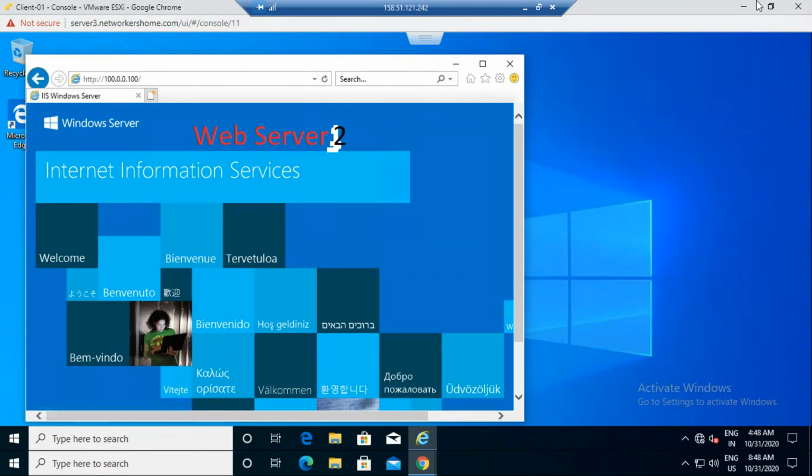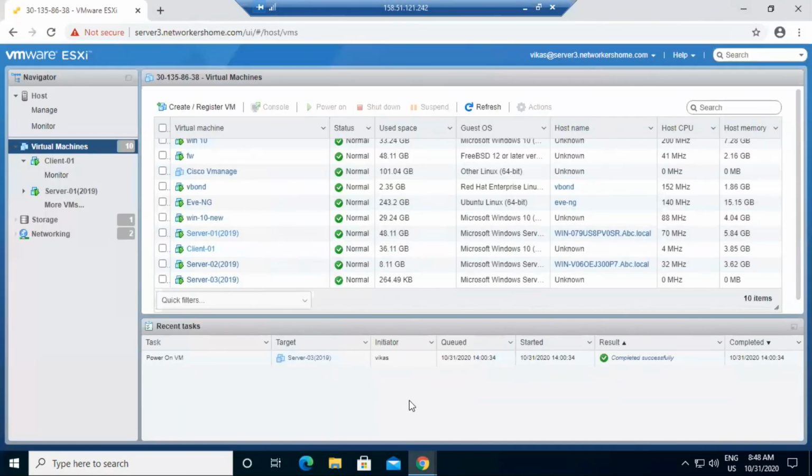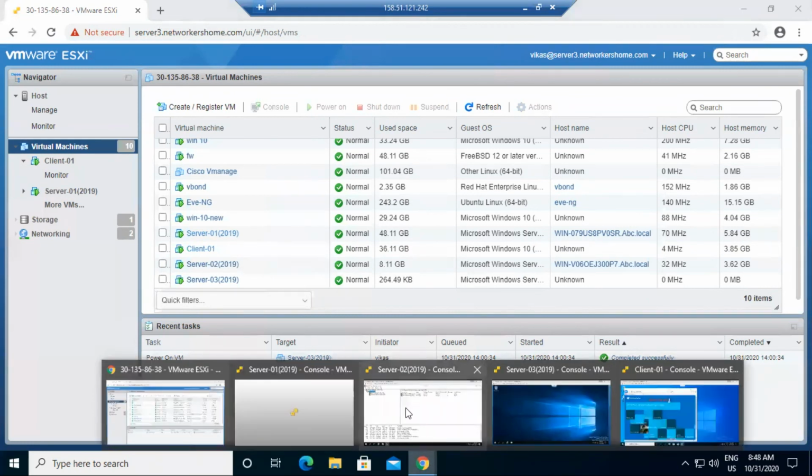So what did the cluster do? The cluster sends the query to a server, whether it is server 2 or server 1, it doesn't matter.